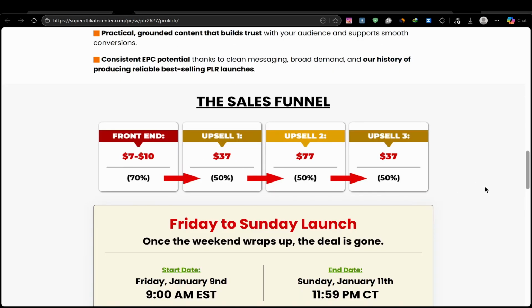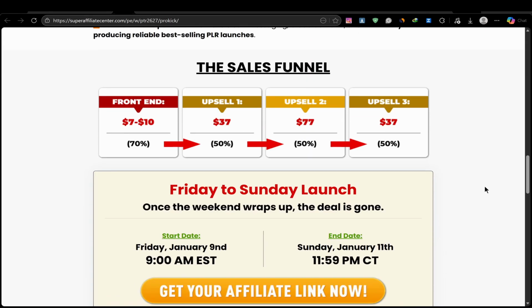OTO2 is the advanced automation system. It shows you how to scale your channel and upload multiple shorts per day using simple tools. This is designed for people who want faster results, priced around $70 to $80. OTO3 is the coaching upgrade. You get weekly calls, personal support, and accountability. If you want guidance and faster scaling, this is the best option, usually around $37 again. None of the upgrades are required, but they speed up the process and reduce the work time.